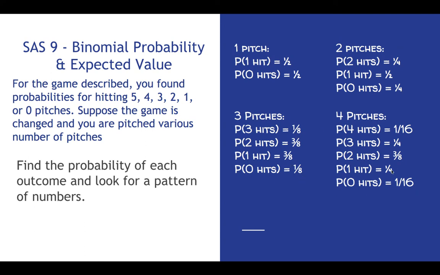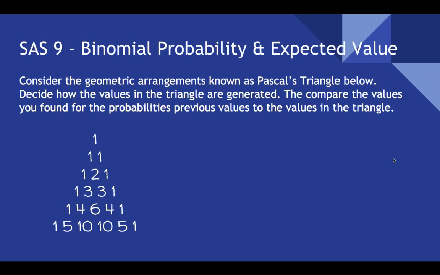Now we're going to simplify some of these numbers. That's 4 out of 16, and that's 6 out of 16. Notice the probability is higher for the middle numbers. So consider the geometric arrangement known as Pascal's triangle below. Decide how the values in a triangle are generated and compare the values you found for the probabilities in the previous values to the values in the triangle.